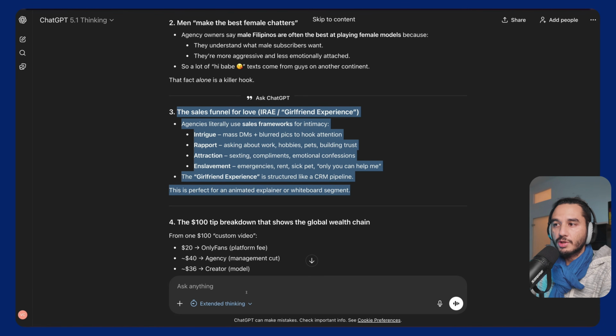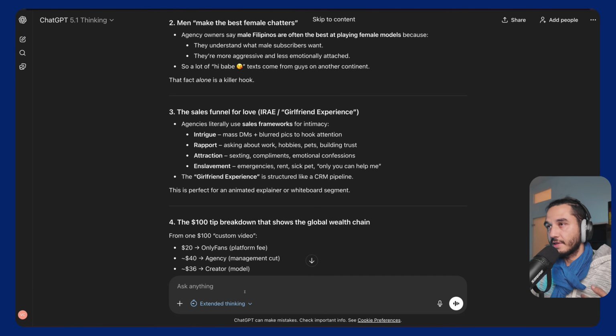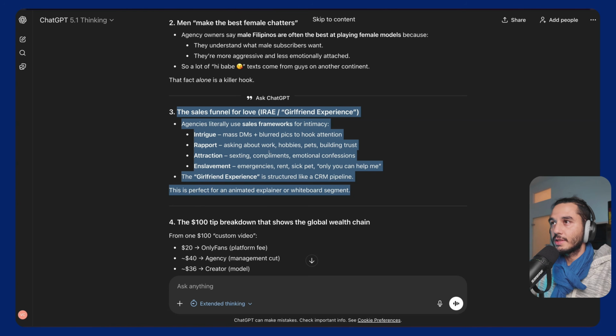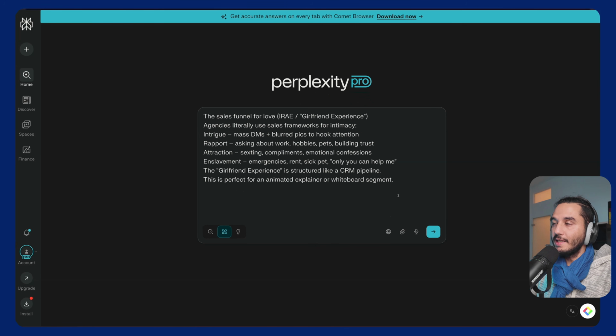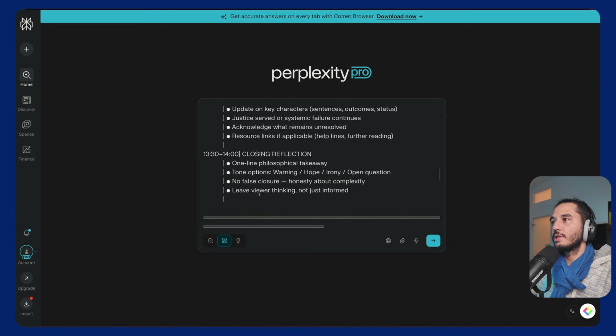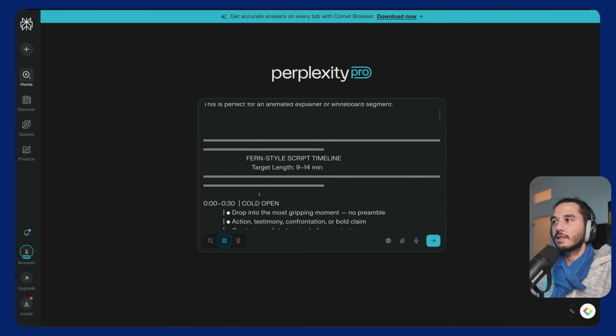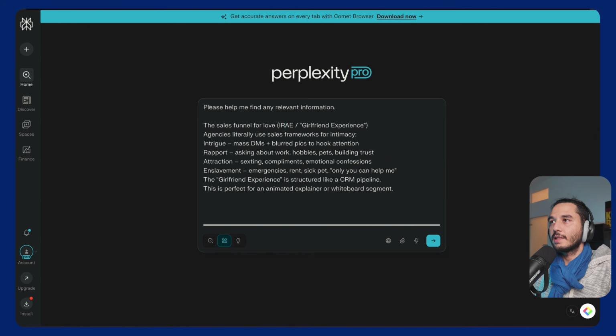Now we can of course chat here and ask specific questions. For this step, I really prefer chatting just with Perplexity. So we can take this whole segment here because this was actually coming from GPT. First, we have here already what we want to tell. And now I would just paste in our pattern. So this is the pattern that Claude gave us before. And I would ask now Perplexity to help me find any relevant information about this subtopic.